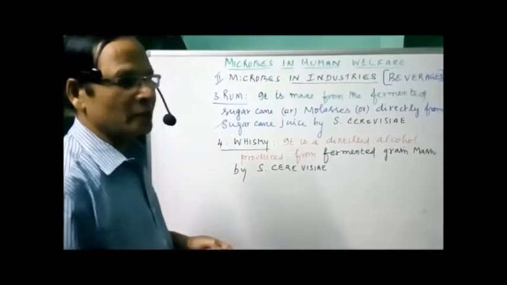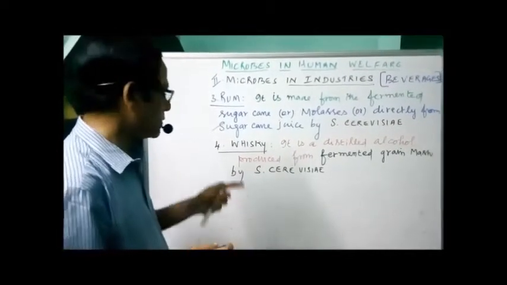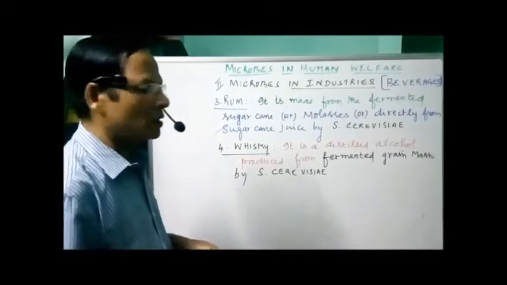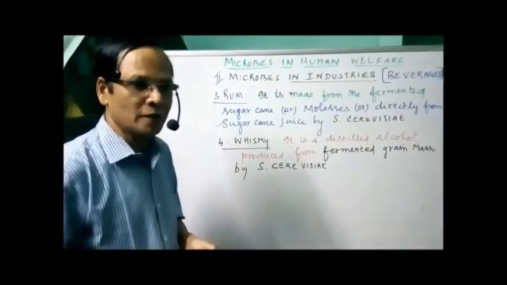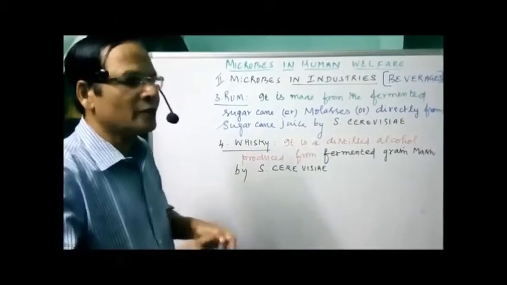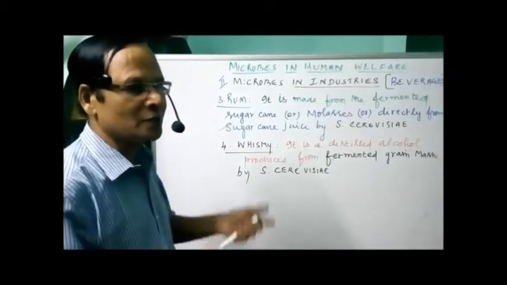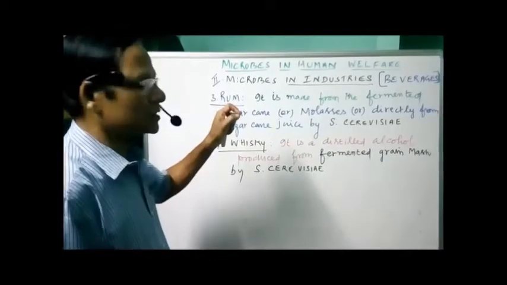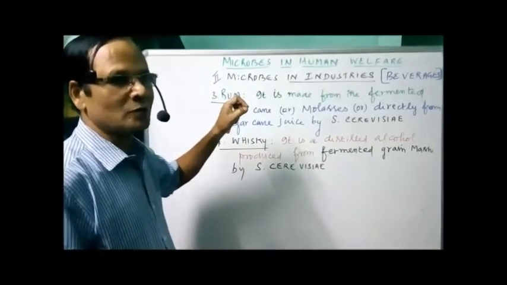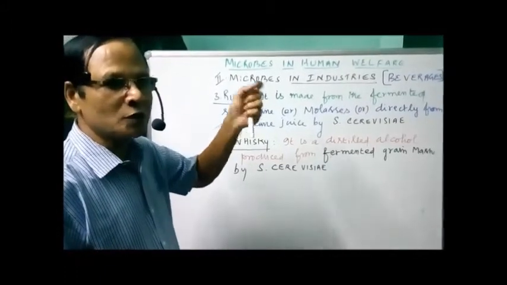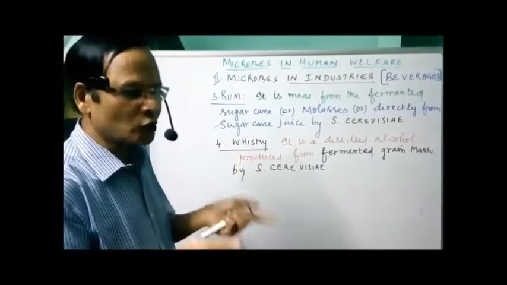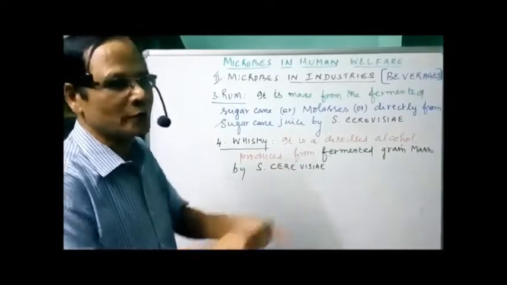Only for making beer do we have different species. For making wine, rum and whiskey, we are using the same yeast, Saccharomyces cerevisiae, but different strains, not different species. Though I wrote different species of Saccharomyces cerevisiae responsible for fermenting fruit juices into wine, it is actually strains, different types of the same species.